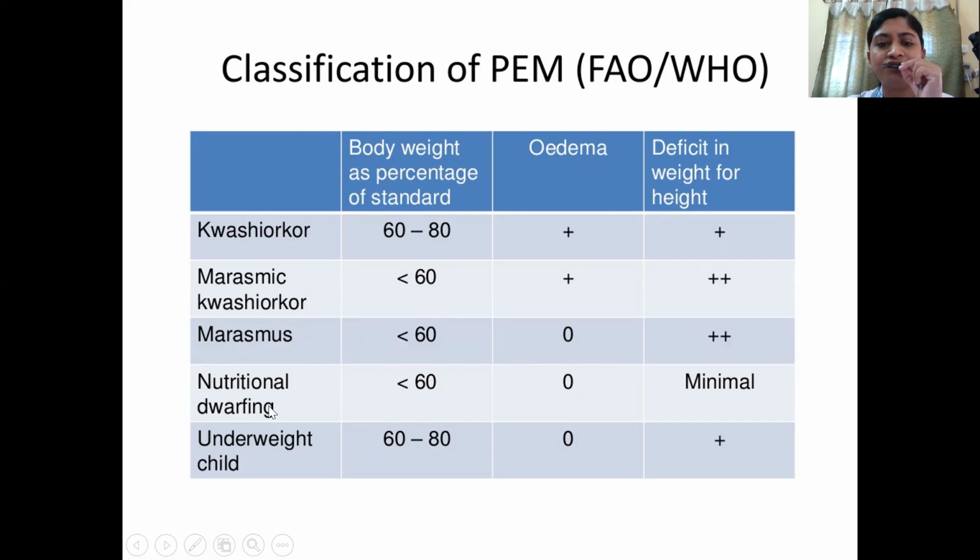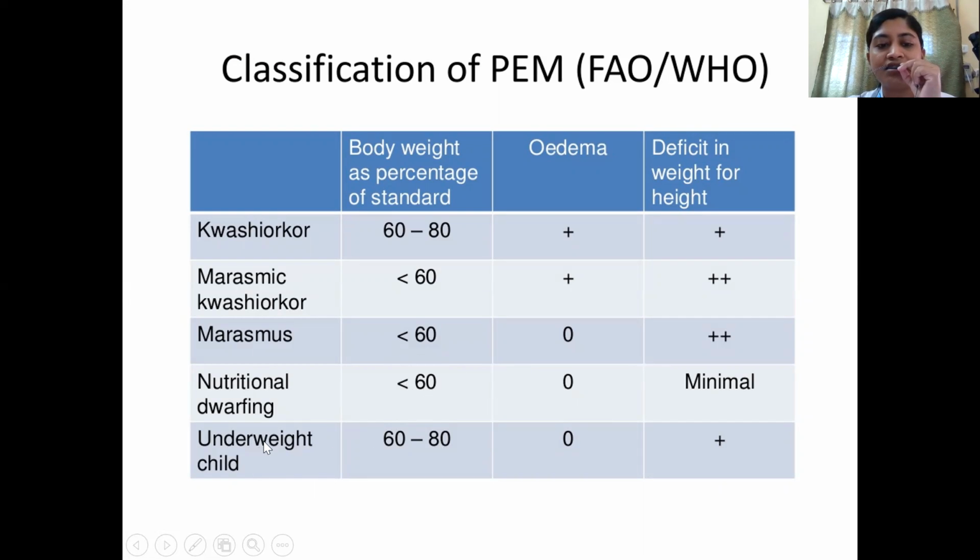What is nutritional dwarfing? In nutritional dwarfing, there will be no deficit in weight for height. The child will just be stunted without any wasting, and there will be no edema. So as a result of that, what will happen? The body weight will be less than 60% of the standard for that age, but the height will also be proportionately reduced. So there will be no deficit in weight for height, and there will be no edema. So that is nutritional dwarfing.